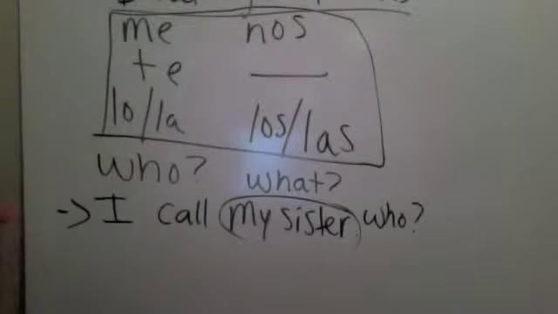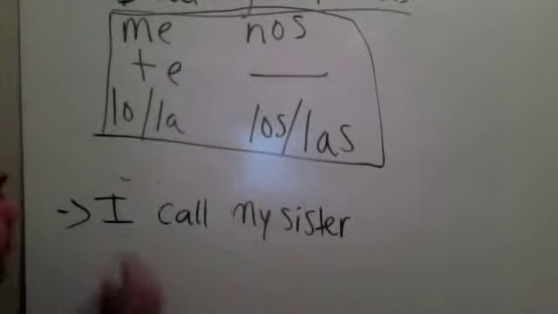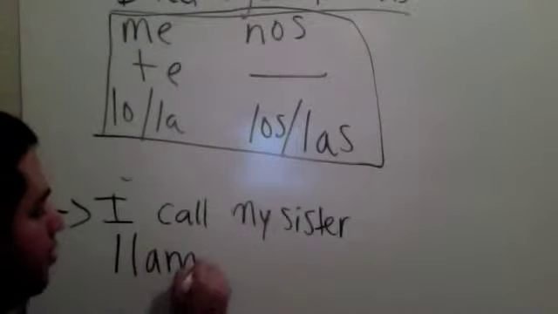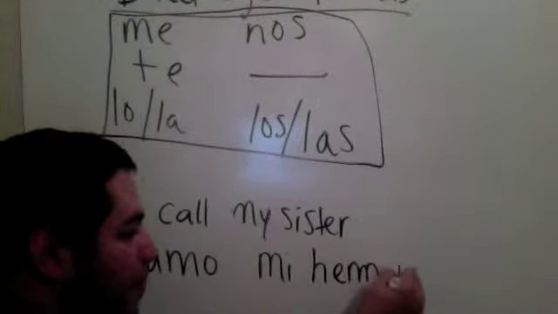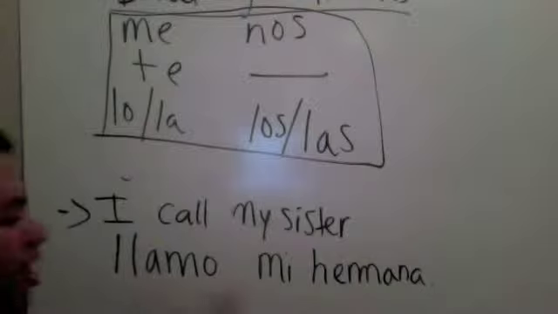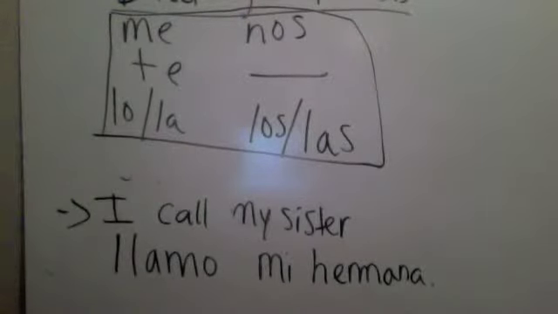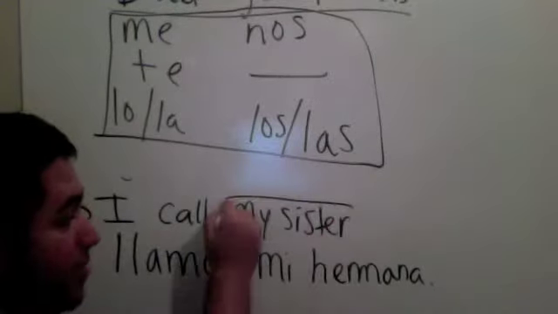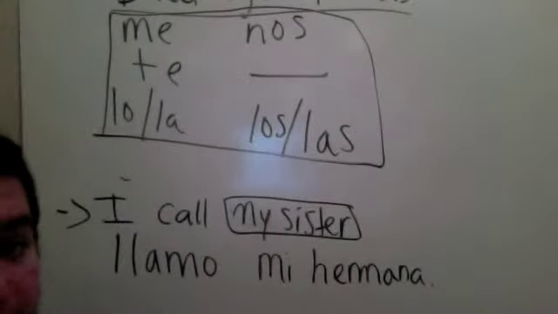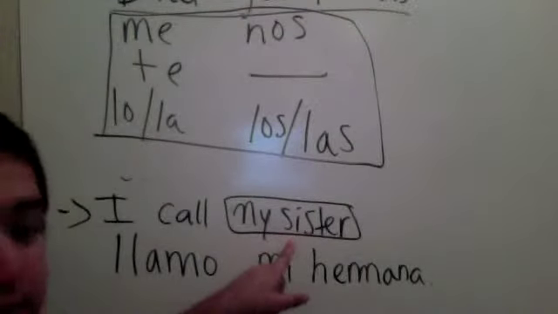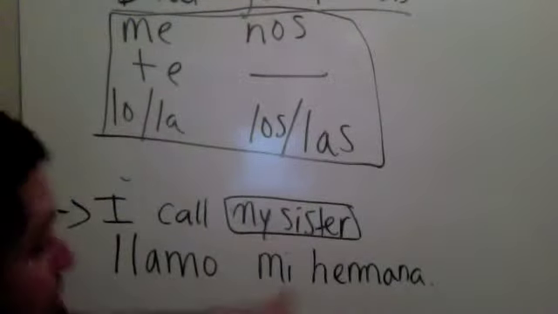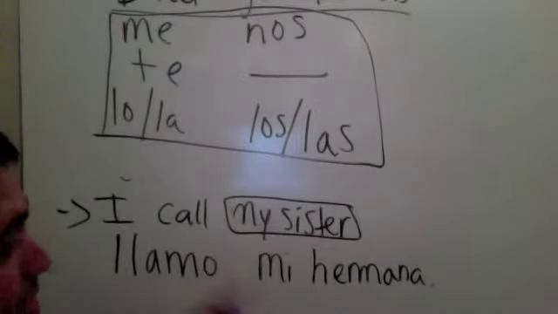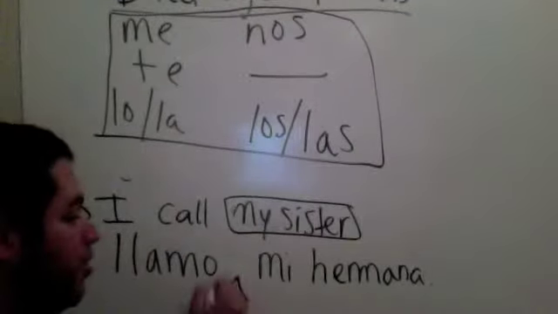So let's translate this sentence first. I call my sister. Llamo mi hermana. Okay? I call my sister. But in Spanish, we have something called the personal a. And the personal a is used when your direct object, which is again my sister, is a person, or sometimes it's used with pets, it depends on the person with pets, but with people, when your direct object is a person, you need the personal a right here.